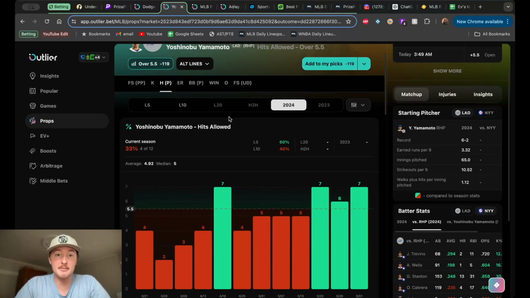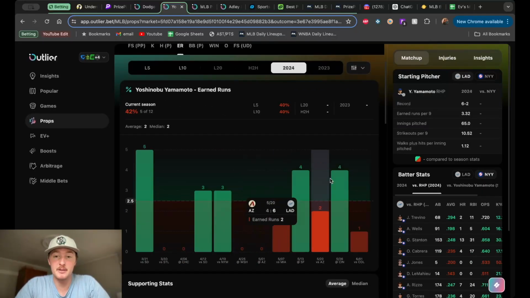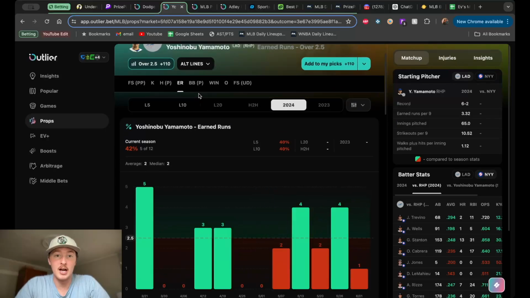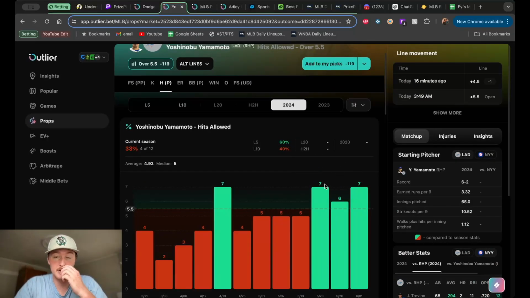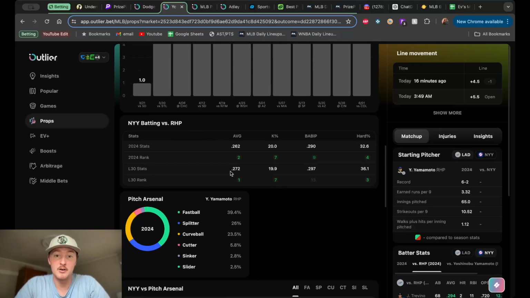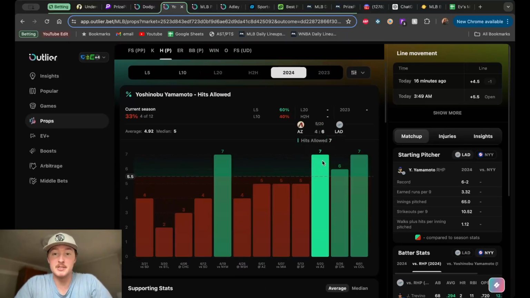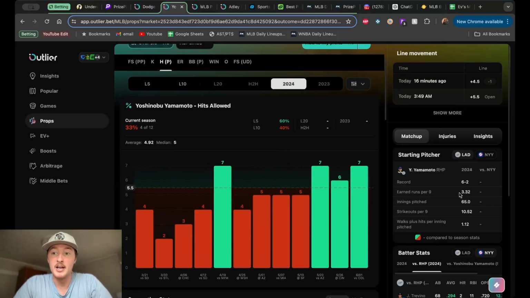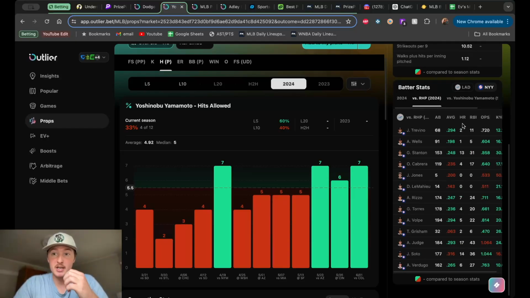But he's been giving up a decent amount of hits. You see his earned runs kind of creeping up a little bit the last few games as well. But yeah, the hits are there. 7, 6, and 7 the last 3 starts for him. And you see the Yankees, number 1 against right-handed pitching, 272 batting average. You see the hard-hit percentage here at 36.1. That's ranked 3rd in the league. So, hey, if you're giving up 7 hits to the Yankees, some of those might be out, especially considering how they've been doing against right-handed pitching.